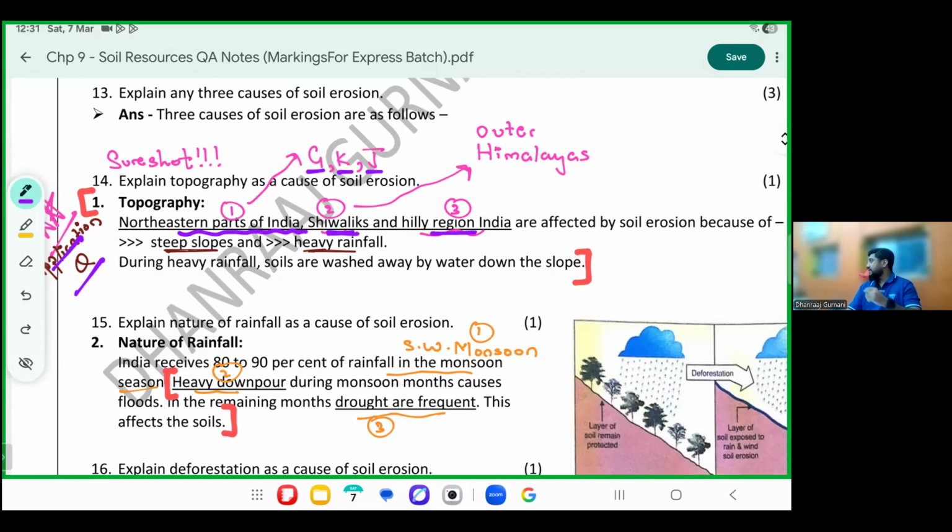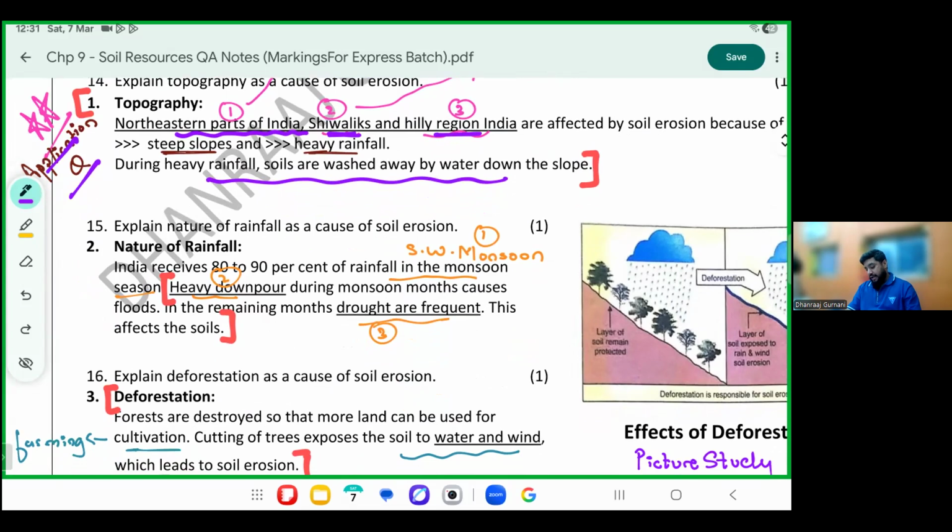What are the Shivaliks? The outer Himalayas are called Shivaliks, which we studied in 8th grade. There also erosion happens, and hilly regions of India all are affected because of topography. So they'll ask you, for example, Shivaliks are facing erosion, what is the cause? You should know topography is the cause.